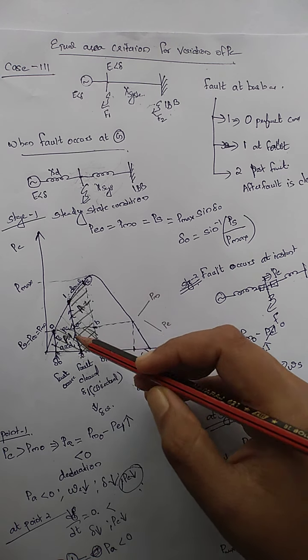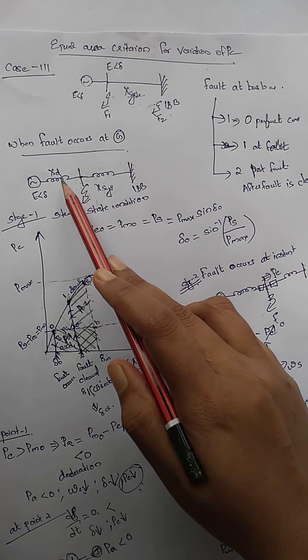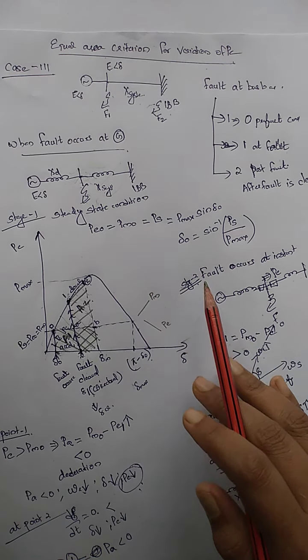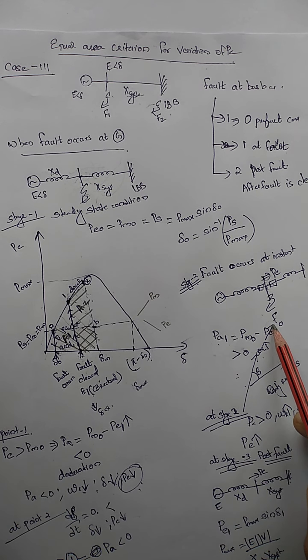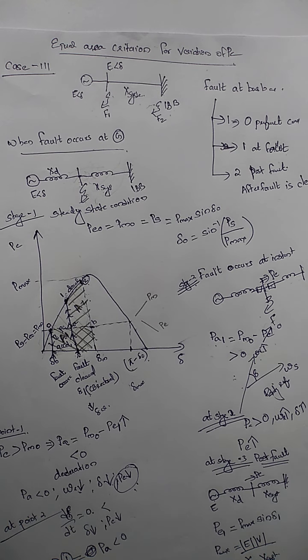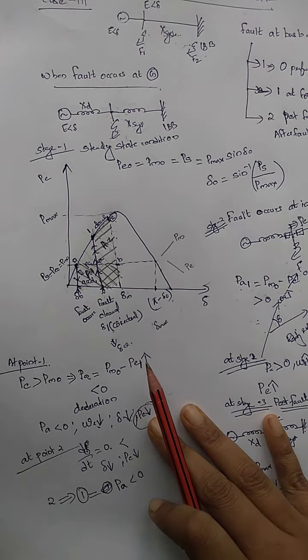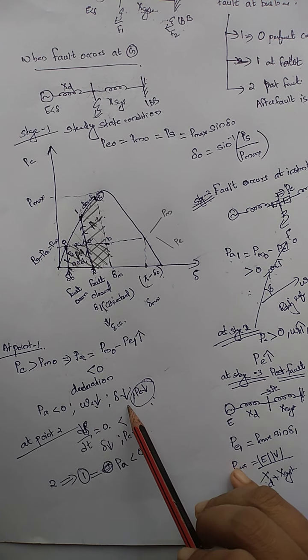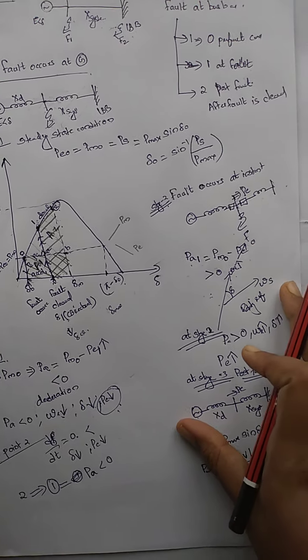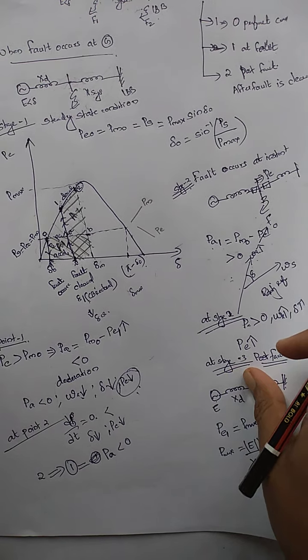How did this delta increase? Because at the time of the fault there is no electrical output, PA is always greater than 0, because PA is equal to PM minus PE. Here PE was 0, so the accelerating power PA was greater than 0, which means omega R accelerates, my rotor angle accelerates, so it moves away from omega S, so the delta angle increases. Because of the increase in delta, my electrical power PE also increases.